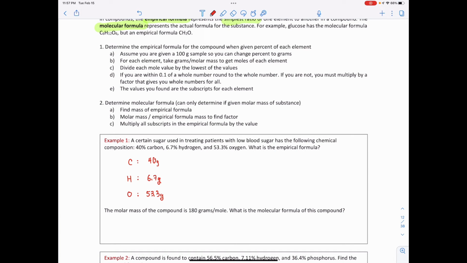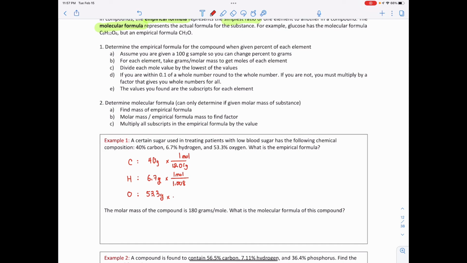Then in B, we're going to take the grams and divide by the molar mass. So 40 times 1 over, same as divide, 12.01. Same thing, 6.7, we're going to multiply that by 1 mole over its molar mass.